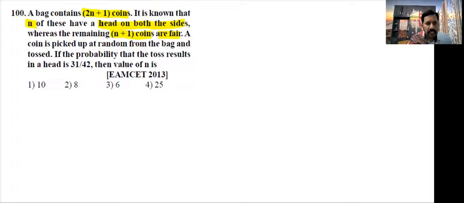A coin is picked up at random from the bag and tossed. If the probability that the toss results in a head is 31 by 42, that means the probability of getting a head is already given as 31 by 42. Then the value of n is